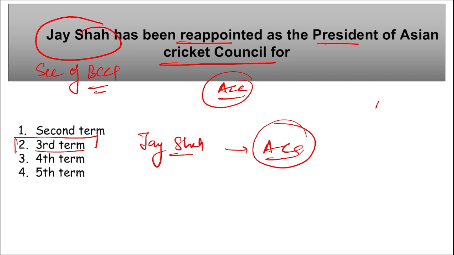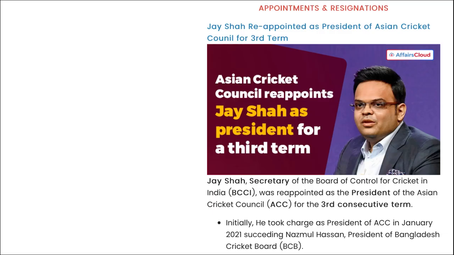Next, if we talk about Asian Cricket Council, right, who is the president? Jay Shah, and it was formed in 1983. Here you can see Jay Shah, right? He is the son of Amit Shah, our Home Minister.